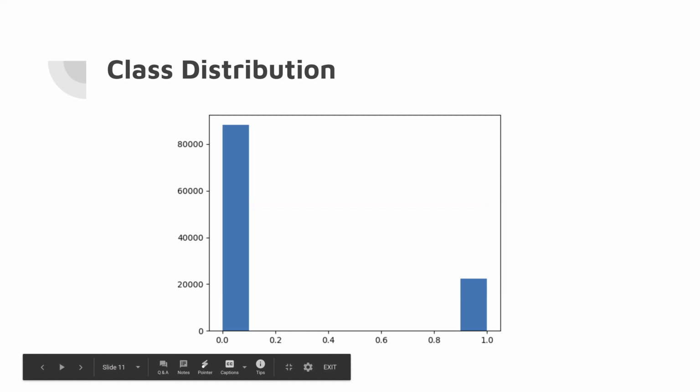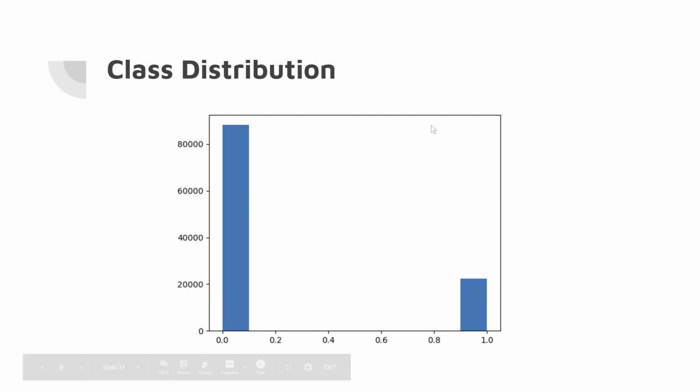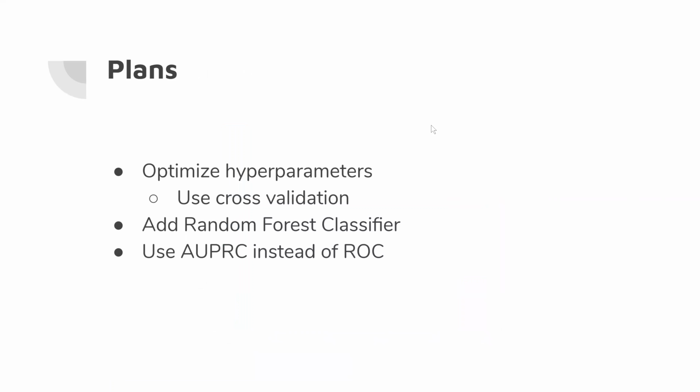So in our future plans, we want to do optimizing of hyperparameters, such as for the decision tree. For that, we're going to use cross-validation. We still need to do our random forest classifier. And to fix the ROC curve issue, we plan on using the AUPRC instead. That's all from us.